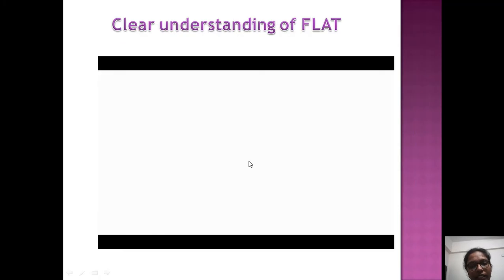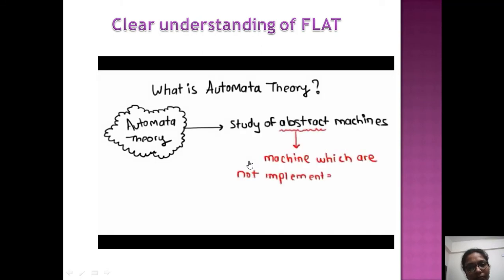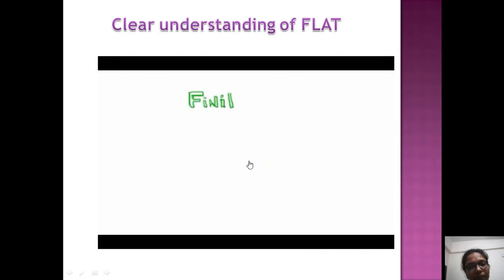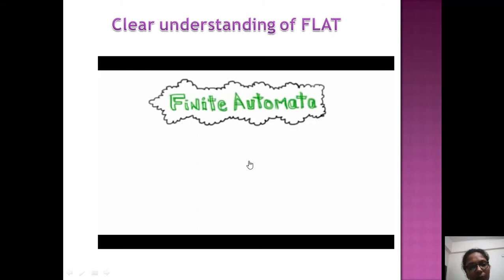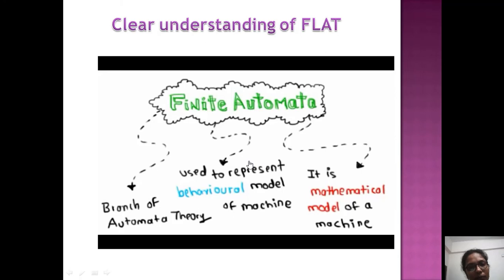So we'll just see a small video. By seeing this animation video, we can understand what actually finite automata or automata theory is. Here I'm just giving the already given definitions. It is the study of abstract machines. And we have different definitions for finite automata. It is a branch of automata theory that is used to represent the behavior model, and it is a mathematical model of a machine.